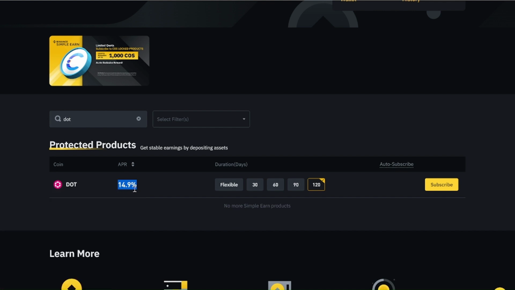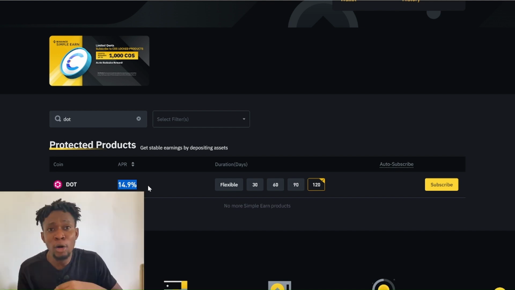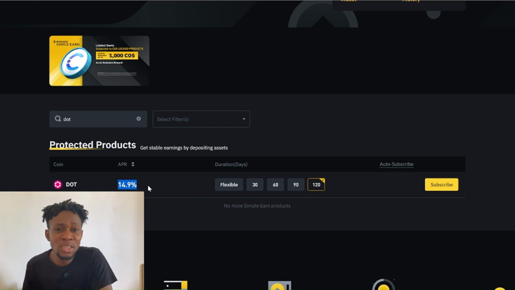This 14.90% APY is equivalent to $149 a month. Your total amount, the capital and the return on investment, is going to be $1,146. And that is the reward aspect of this mode of staking on Binance. And you don't have to do anything. You just need to purchase this token on Binance and sit back and receive this reward.